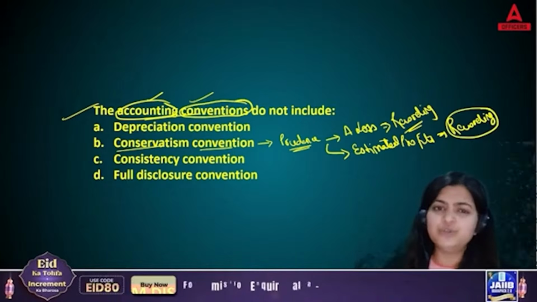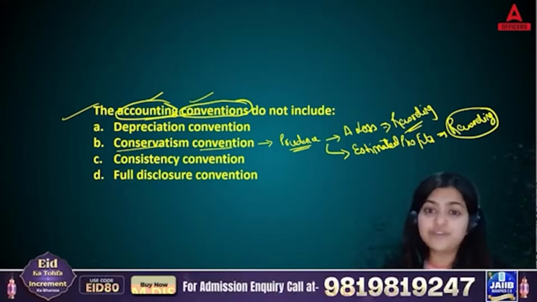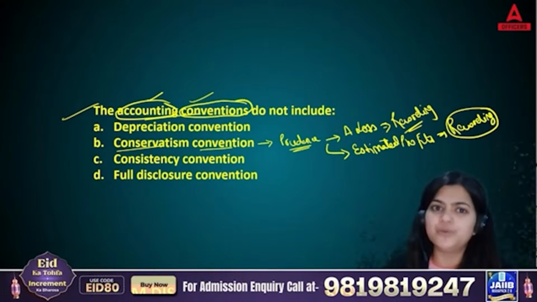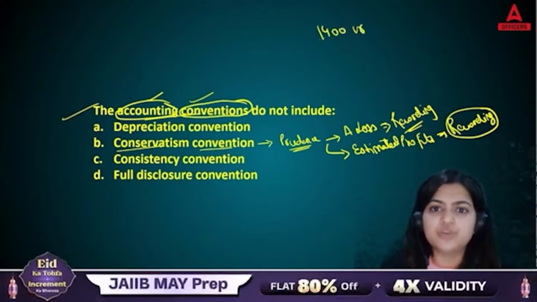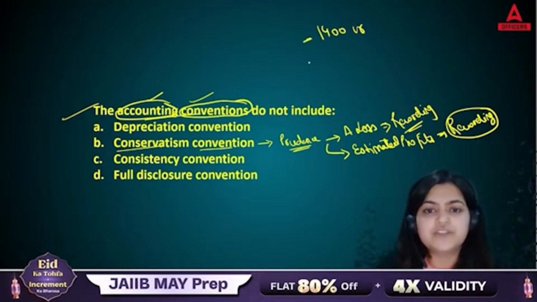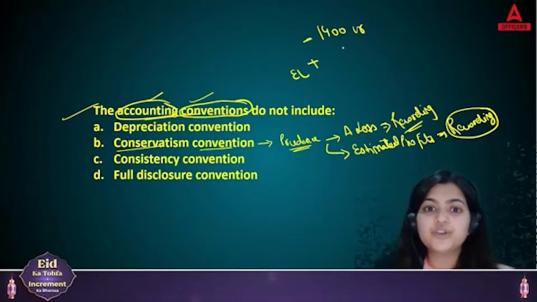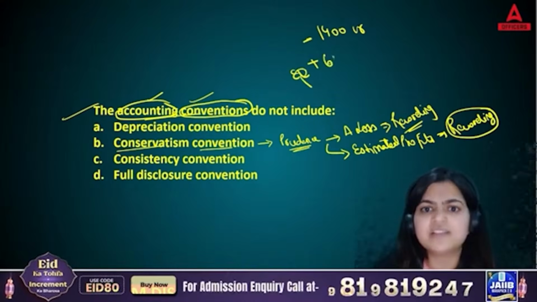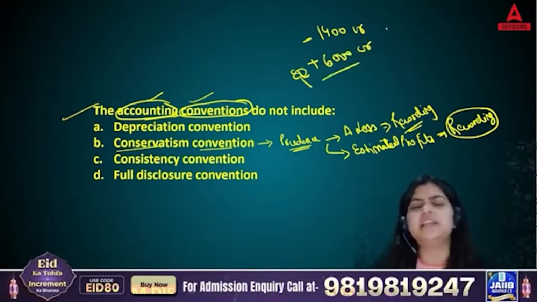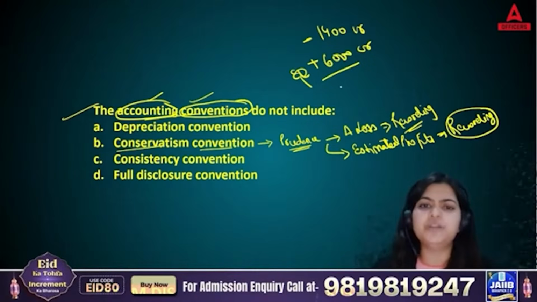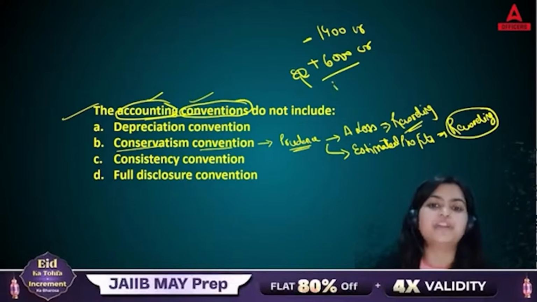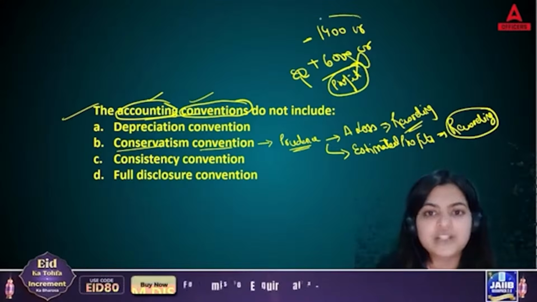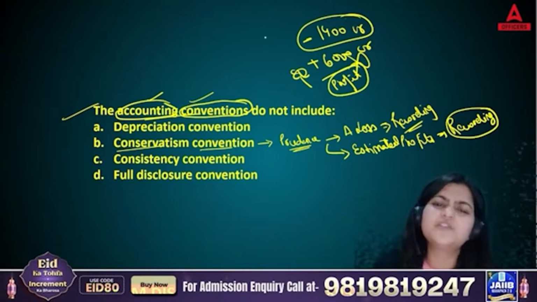So remember, always if you are recording estimated profit, just think about Kingfisher. Why did they show huge loss? Because if estimated profits are allowed, then whatever losses they have shown, like 1400 crores, they could have adjusted with estimated profits. Let's say 6000 crores. That is their estimation that in the next 6 years we will earn this much. So they could have shown this much profit. And you know this is not a real scenario because actually they are in a loss. So this is just an example.